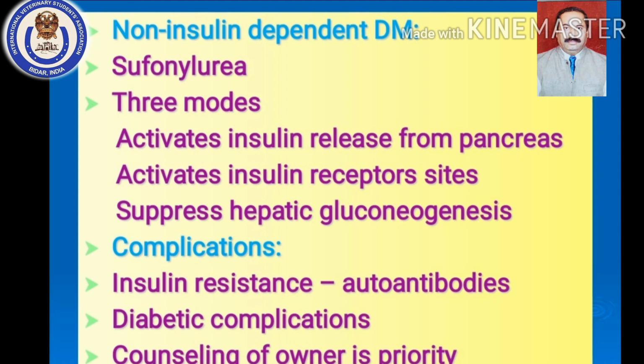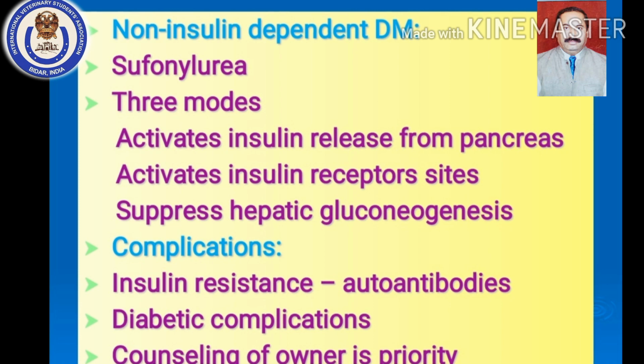Okay, so that says that insulin resistance develops in diabetic animals, and the diabetic complications are always there. The diabetic complications like diabetic neuropathy, then diabetic nephropathy, they are always there. So always try to see that the blood glucose is monitored regularly. The diabetic dog or cat needs to be presented at least once in 4-5 months for regular checkup, so that the pet will be monitored and you will see whether the diabetes is in control or not. Okay, so these are a few things which you have to always keep in mind in management of diabetes mellitus.